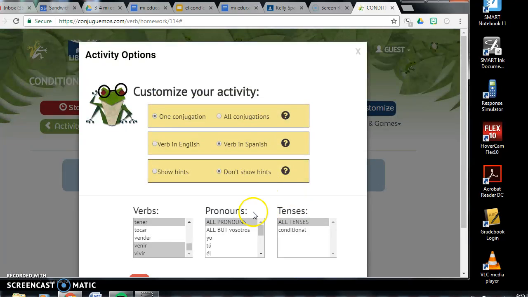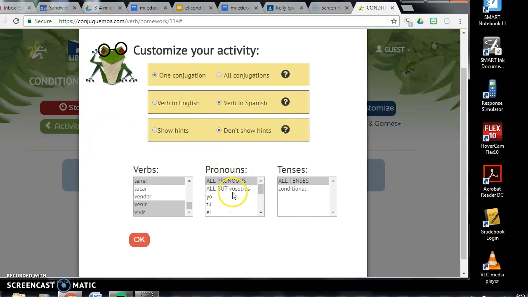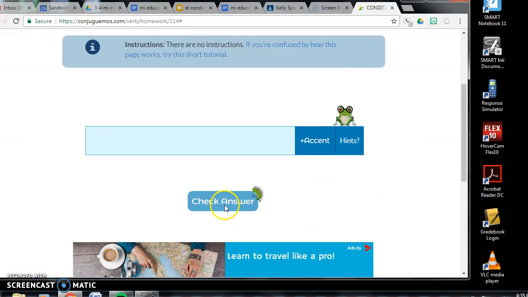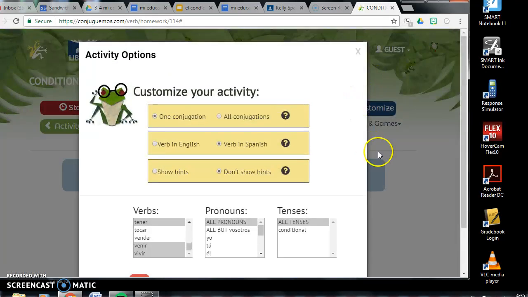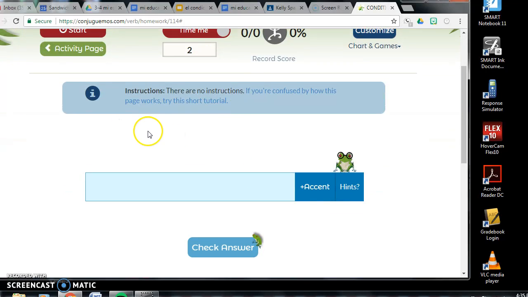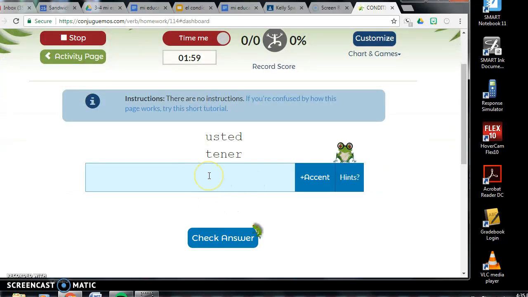Alright, and of course you can do the vosotros if you want. Again, if you're going to be an honors student next year in Spanish 4, you want to do all of them. I'm just going to leave it on all. Alright, and remember, where's my start? There we go. This is an irregular one. That's my stem. I'm going to have to add accents all the time. So actually, I'm just going to copy that -ría because I know that's going to be in every single one.